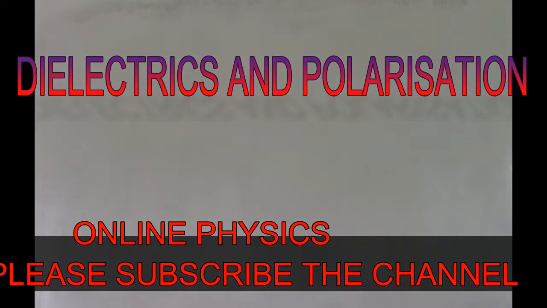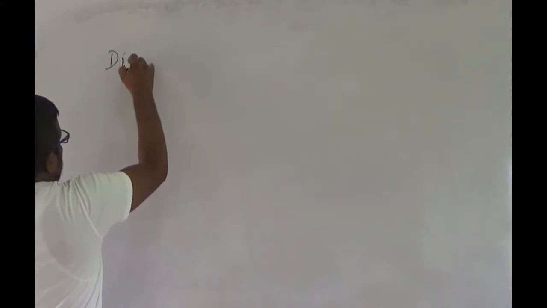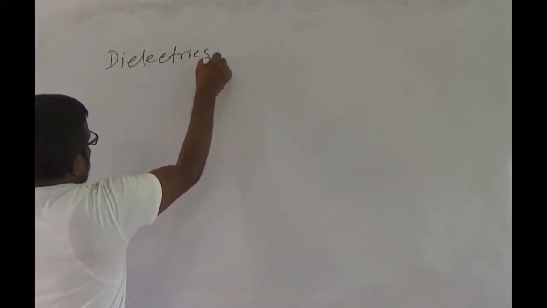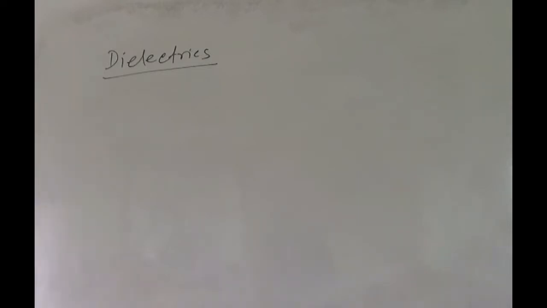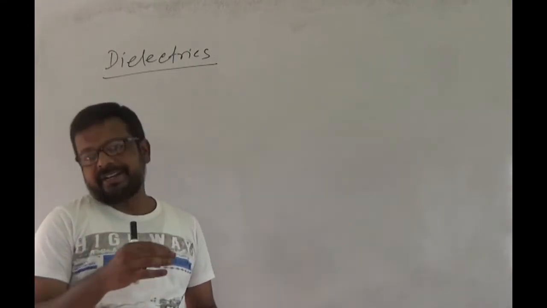Dielectrics are non-conducting substances, so they have a negligible number of charge carriers. In a dielectric, free movement of charge is not possible because there are no free charges. If we place a dielectric in an external field, then this external field induces a dipole moment by reorienting the molecules of the dielectric.